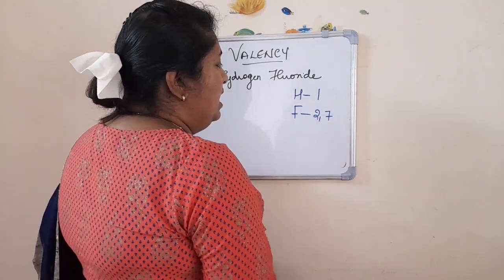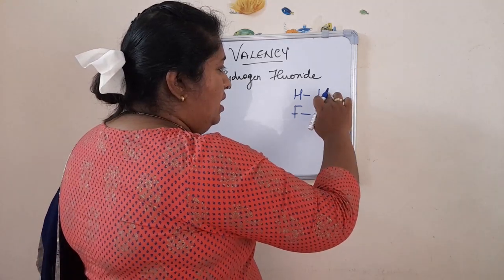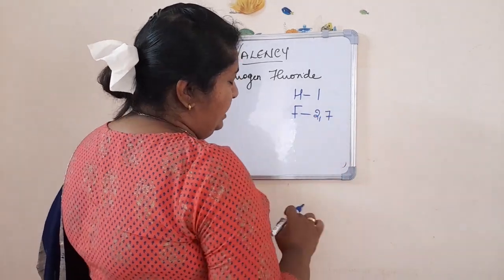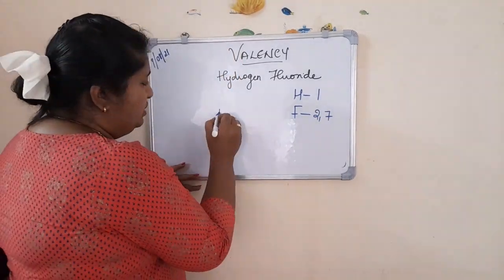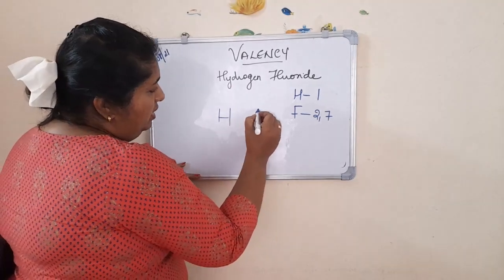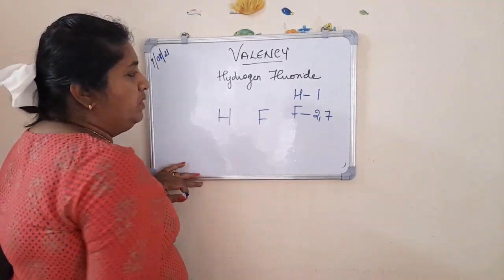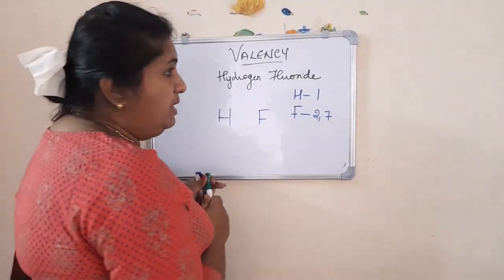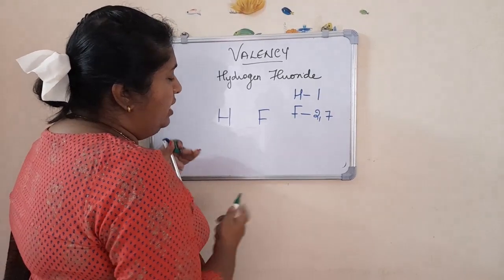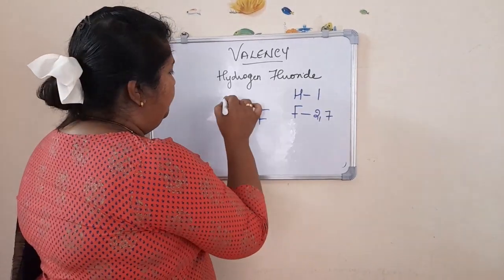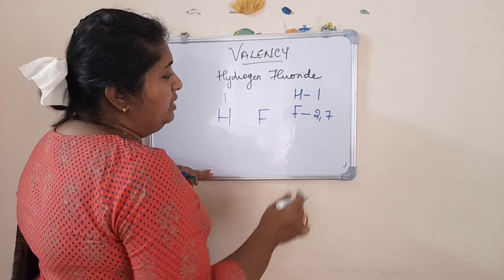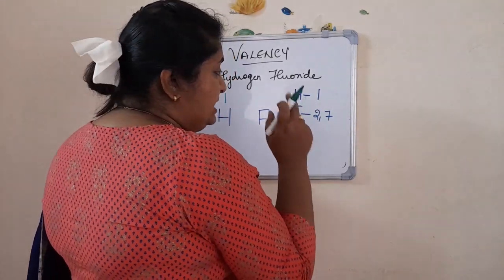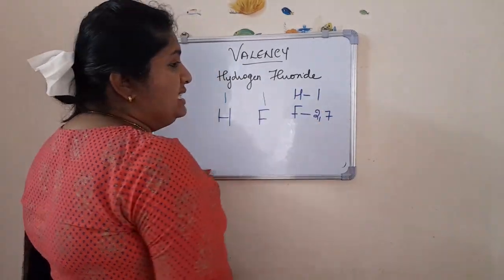So you know that hydrogen is in short of one electron. Here fluorine is also in short of one electron. Now what you have to do is that you write hydrogen here and you write fluorine here. Now you write the valency of each element on top of it. Now what is the valency of hydrogen? 1. What about fluorine? Fluorine needs one more electron to get the octet state, to get the stable state. So here also the valency is 1.